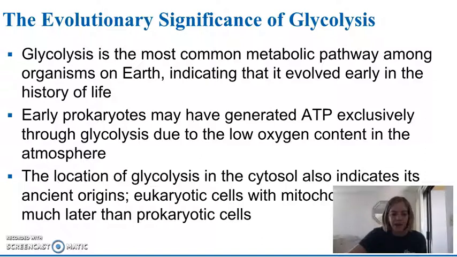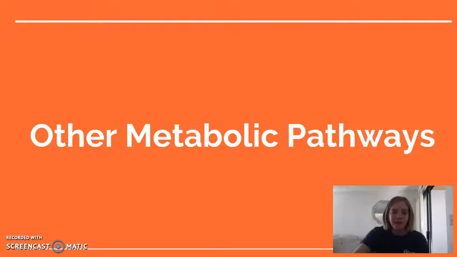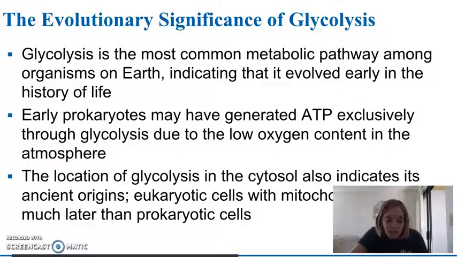But because you could undergo all of the processes of glycolysis in the cytosol, you didn't require any organelles, which means prokaryotic cells very well could have undergone glycolysis. And that first oxygen in the atmosphere that we're talking about didn't appear till years after the first fossils of bacteria have been found. So that's an interesting piece about glycolysis.